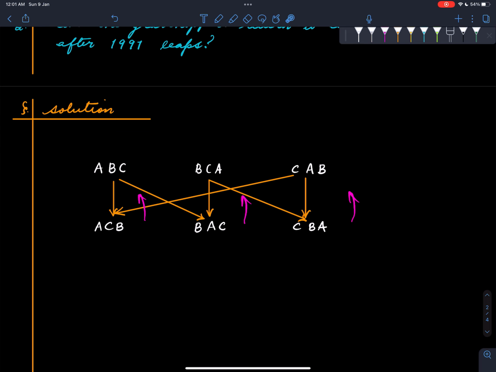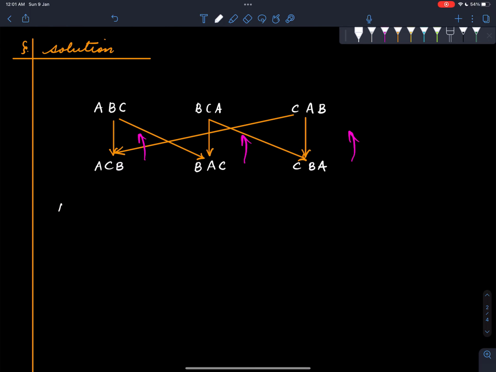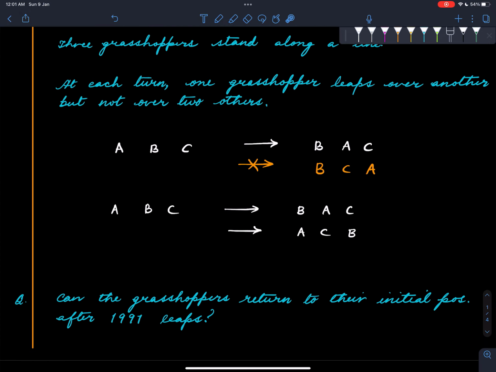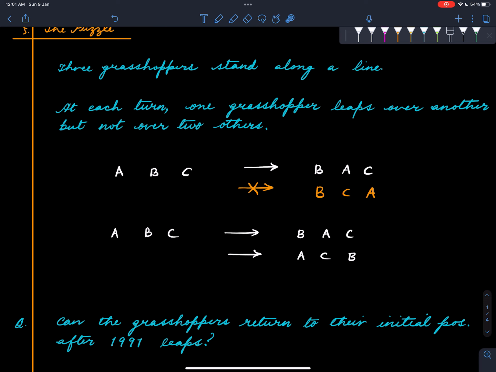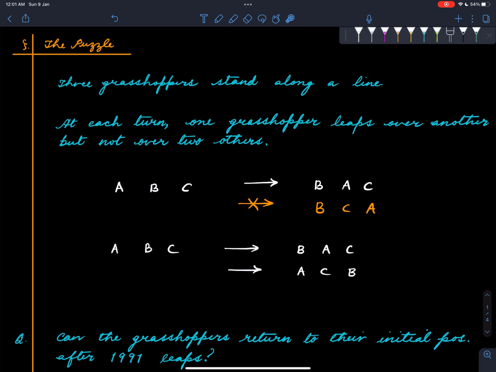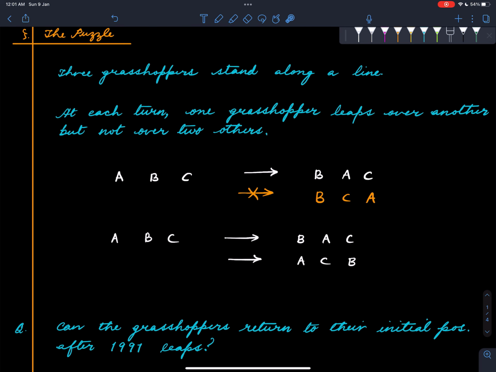So that's the answer. The answer is no, for this very simple reason: if you're at the top, then you'll reach the bottom, and if you're at the bottom, then you'll reach the top in one step. So that's it. This is a special case of a general idea called the sign of a permutation, which is usually covered in a group theory course. I did not get into it because I wanted to keep it as simple as possible.